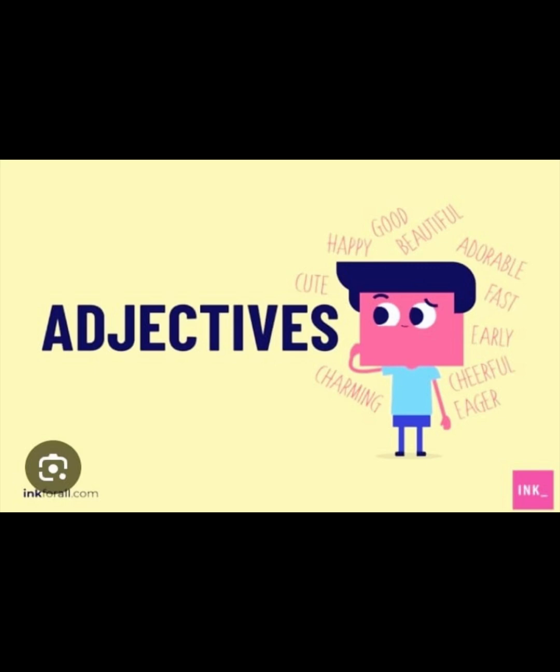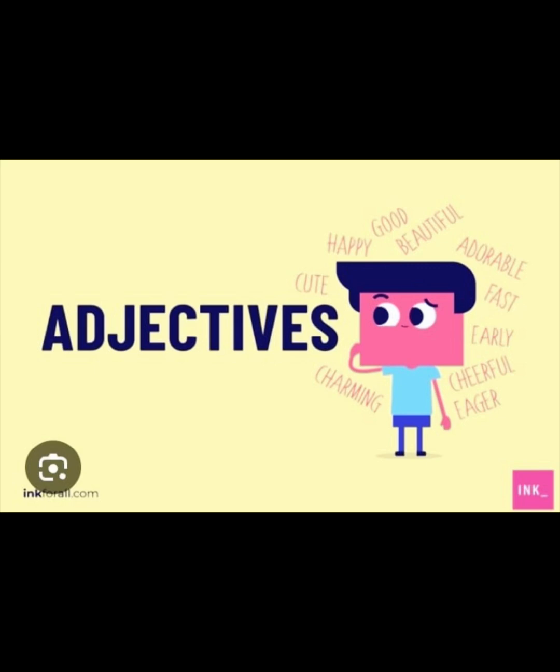So it says adjectives describe nouns. Nouns are usually common nouns, right? If you have a common noun like boy, you can describe it with various adjectives like young boy, tall boy, good boy.